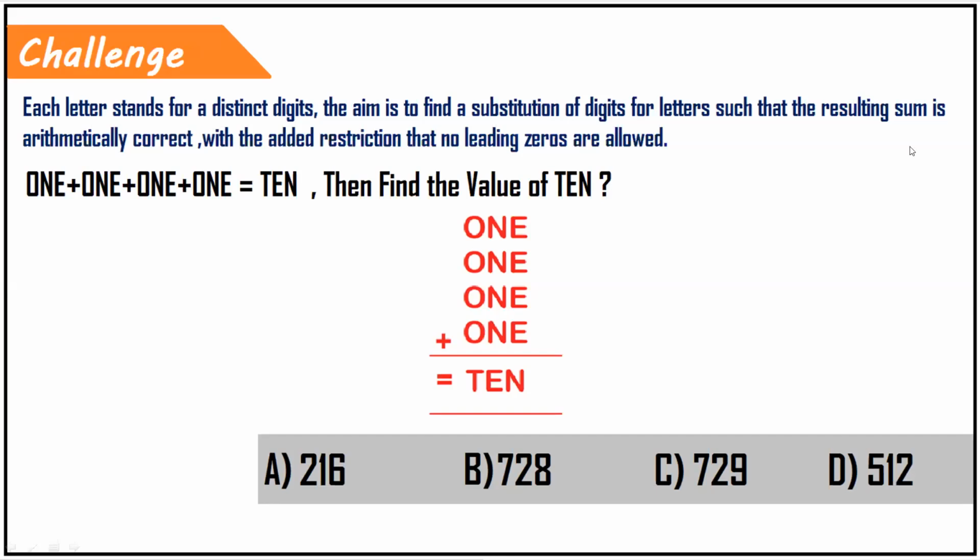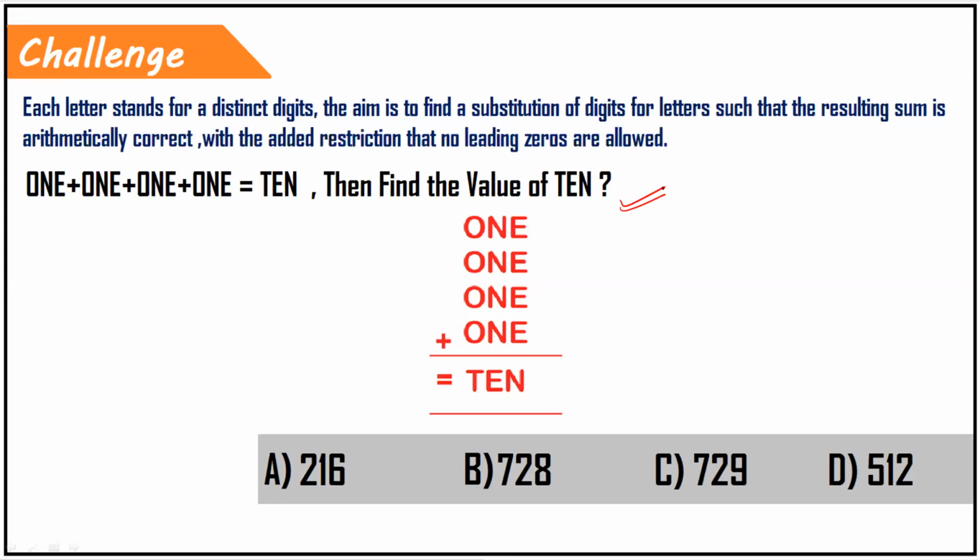Please look at the question. Challenge number 1. Each letter stands for a distinct digit. The aim is to find the substitution of the digits for letters such that the resulting sum is arithmetically correct, with the added restriction that no leading zeros are allowed. The given question here is ONE plus ONE plus ONE is equal to TEN. They are asking us to find out what is the value of TEN.